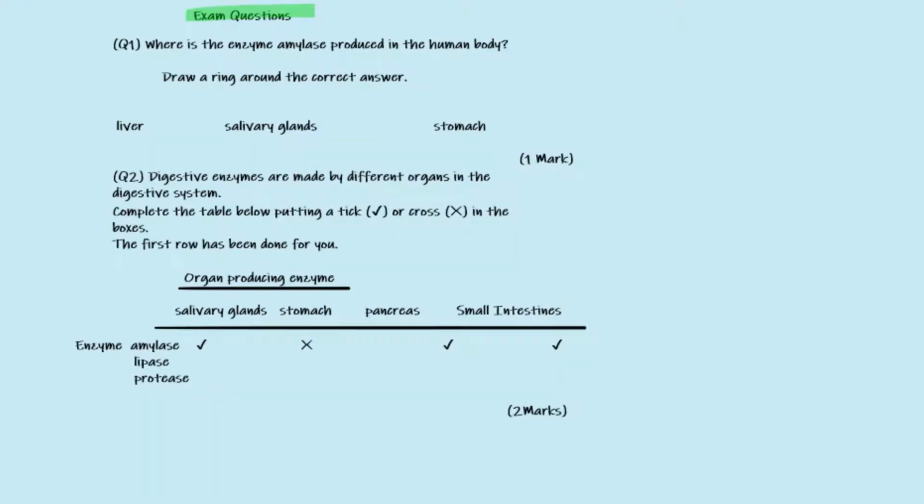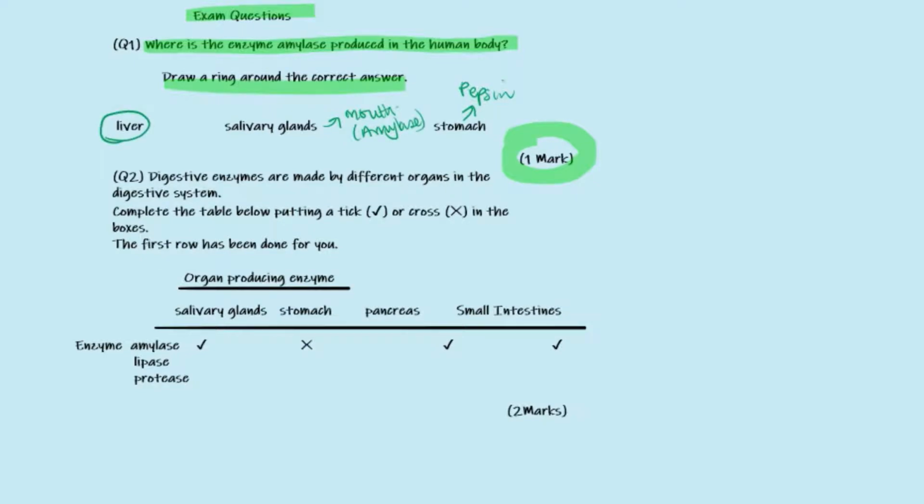This brings us to the last section, exam questions. Question 1. Where is the enzyme amylase produced in the human body? Draw a ring around the correct answer, and this is worth 1 mark. If we think back to the stomach, that had pepsin in there, and the salivary glands were in the mouth, and we had the amylase in there. The liver we didn't touch upon today, but we have looked at that in other videos, and we know that is connected to the production of bile, so that doesn't apply to enzymes. So for amylase our answer would be the salivary glands.